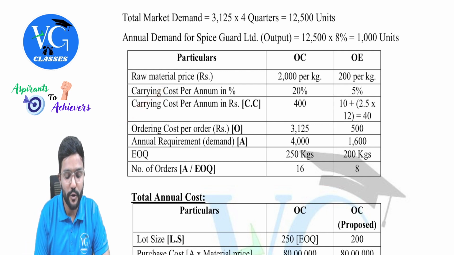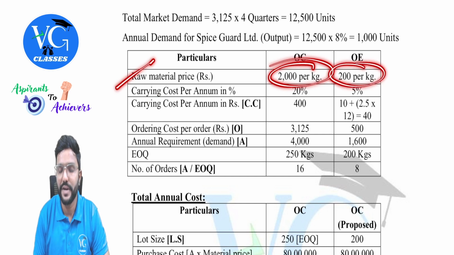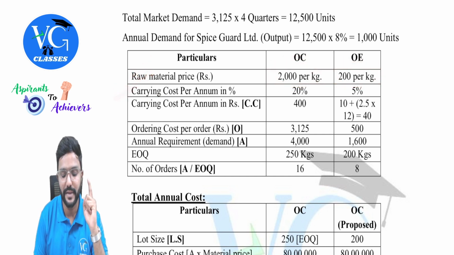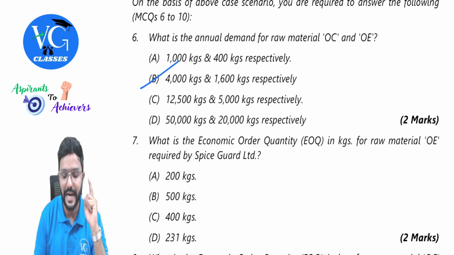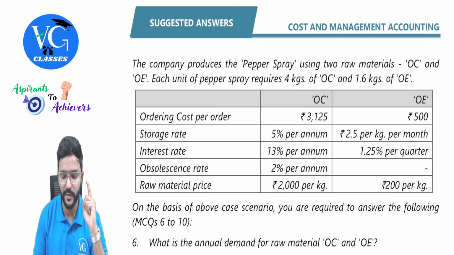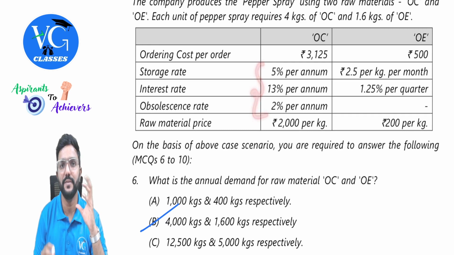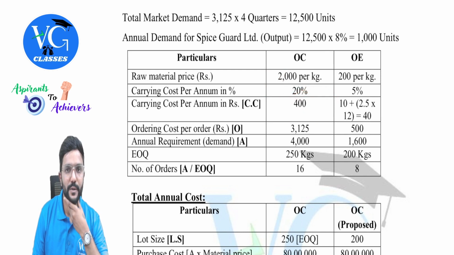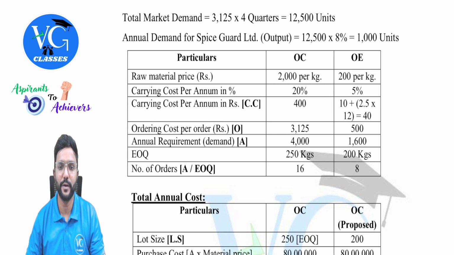Okay. So first, the raw material purchase price, 2,200, is given in the question. Then the carrying cost per unit per annum, guys, is 20%. If I just add up all these three, I already mentioned it, we will get 20%. So 20% applied on 2,000, you will get 400. I have denoted it by CC. That is nothing but carrying cost.